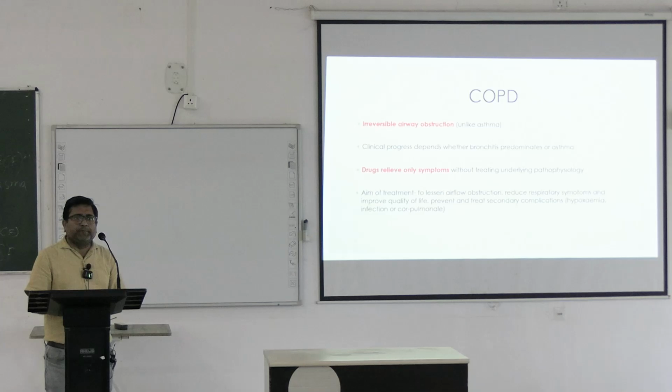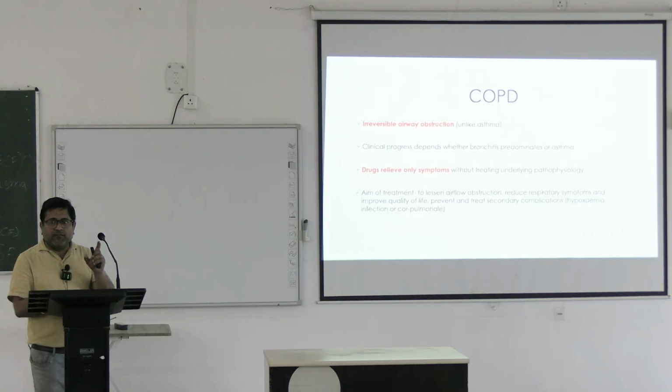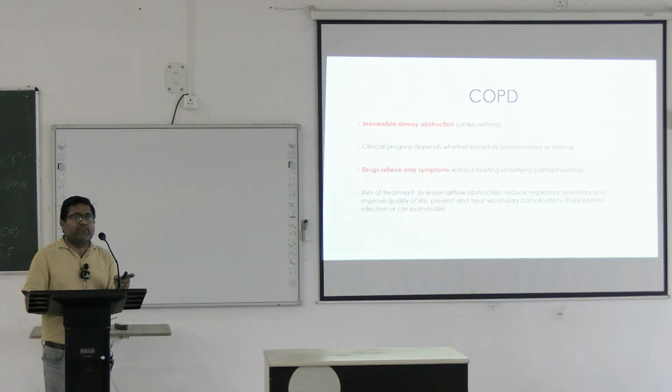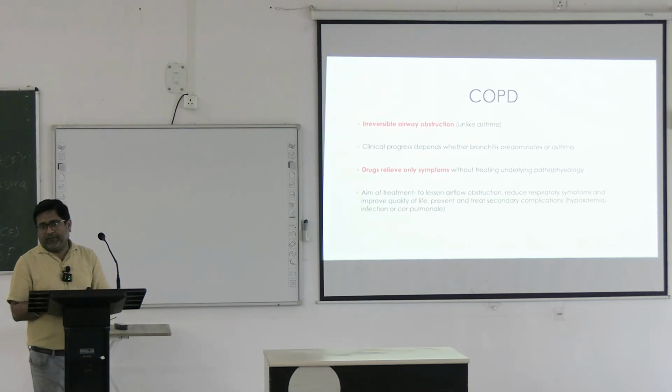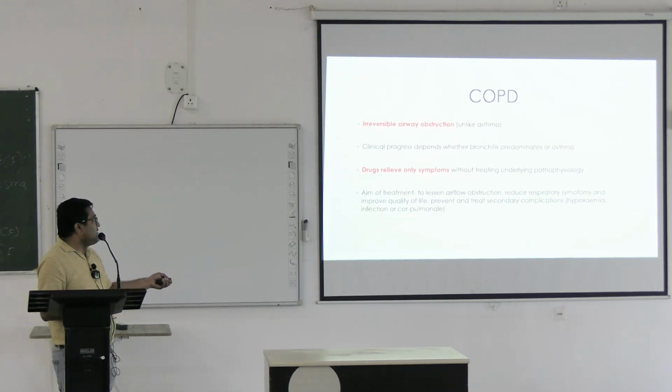Cor pulmonale means in advanced cases of obstructive airway disease like bronchial asthma, like COPD, the right side of the heart, that is right atrium and ventricle, get dilated, and right ventricular failure may even precipitate. So that condition is basically called cor pulmonale, the involvement of the heart due to the respiratory disease.